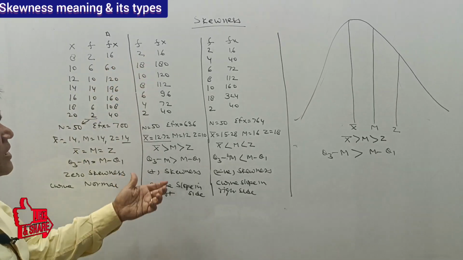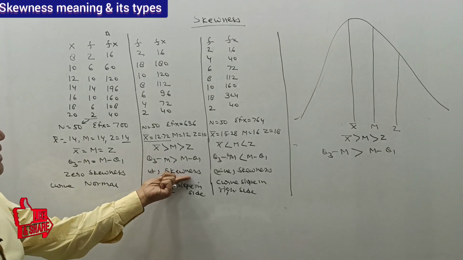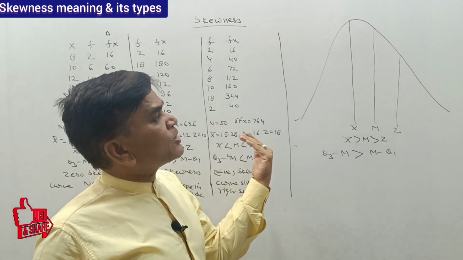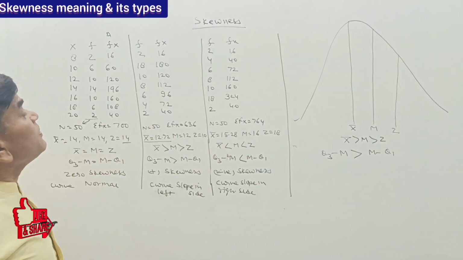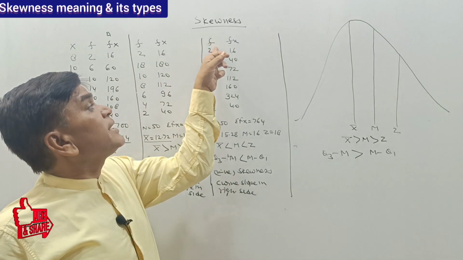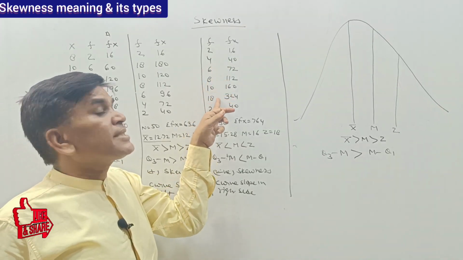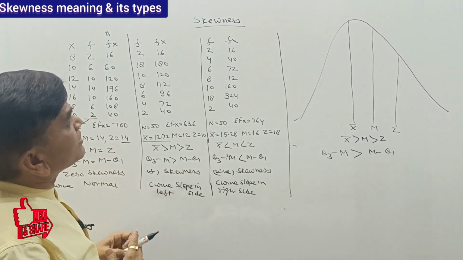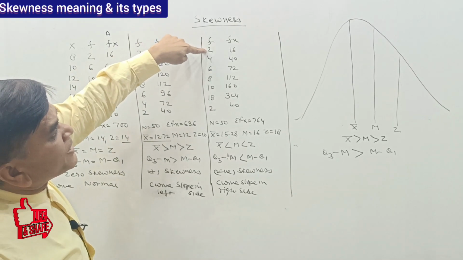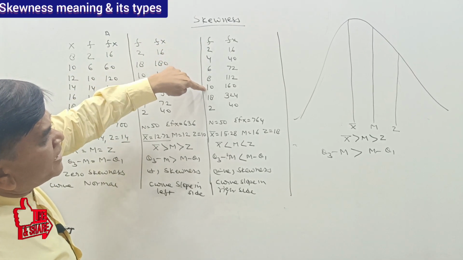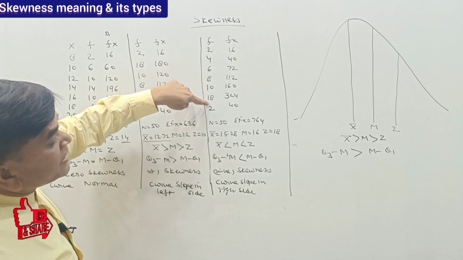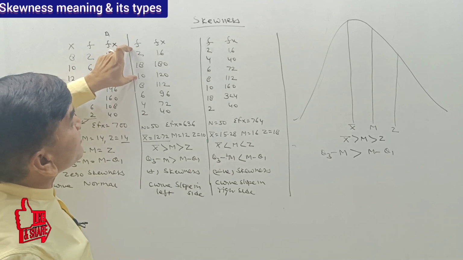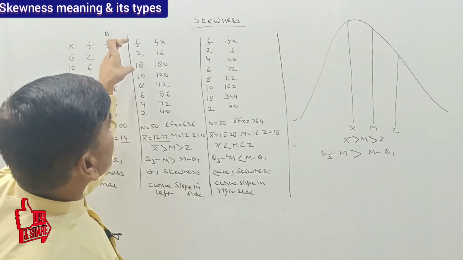So I have given this example. There is a positive skewness, where the curve may lean to this side. The next condition is that the frequency first increases slowly but increases very high at the end. In such a series, the frequency is 2, 4, 6, 8, 10. Here 8 increasing and decreasing 16. Here increasing 16, decreasing 8, that was on the first side, but the same frequency on the last side